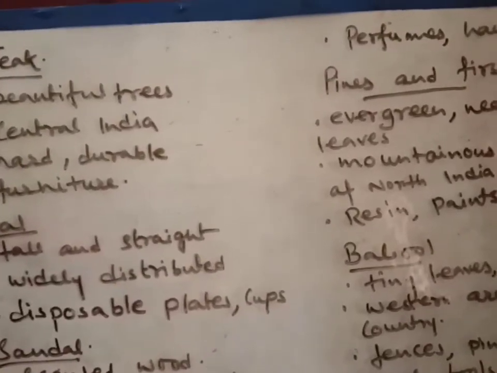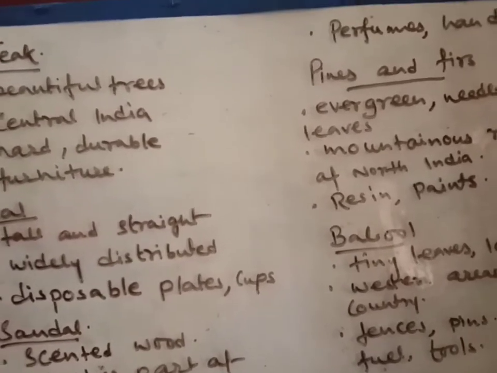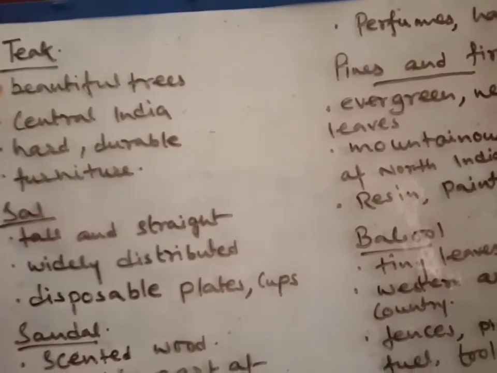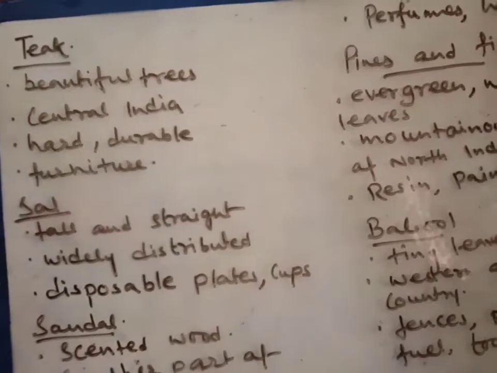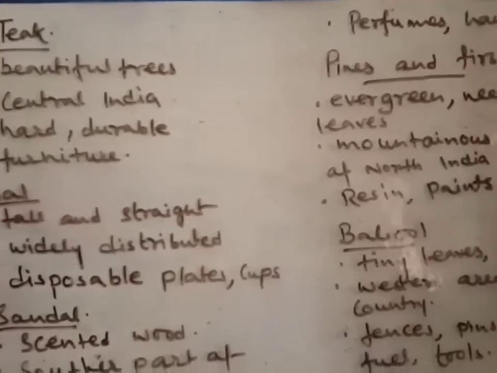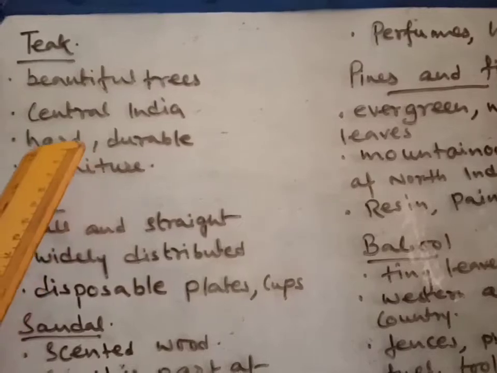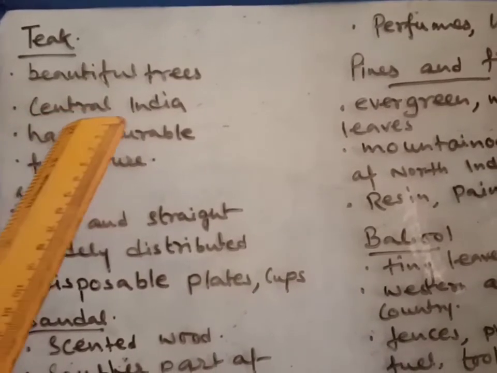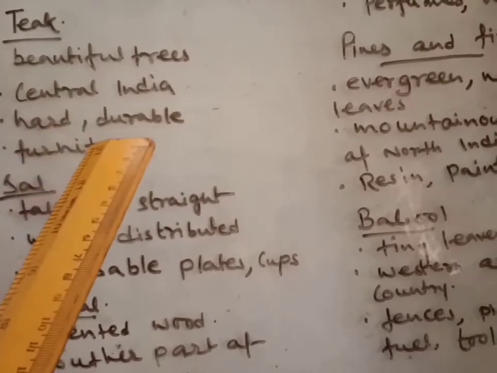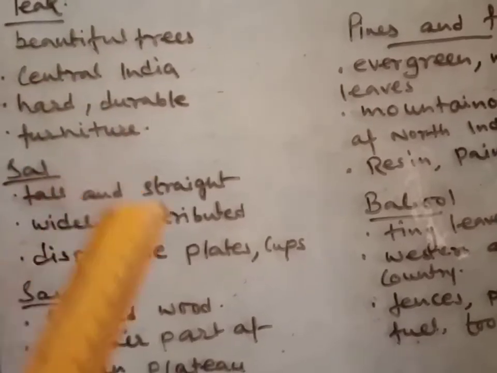So students, as you can see, I have written some points on the board, and these points are mainly for the different kinds of trees. So first we get the teak tree. What is that? I have written beautiful tree. That means these trees are very beautiful, and they have large and broad leaves, and generally we find these trees in central India. These trees are very hard and very durable, and because of that we make furniture out of the teak tree.